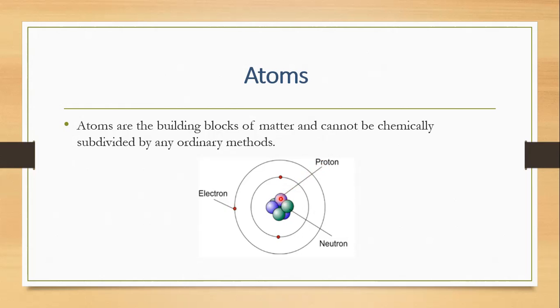The proton is positively charged, and the electron is negatively charged. So when the positive and negative get attracted, they would release energy and go and attract each other. And when they release energy, there will be no energy left in it, and that would result in the collapse of the whole atom.